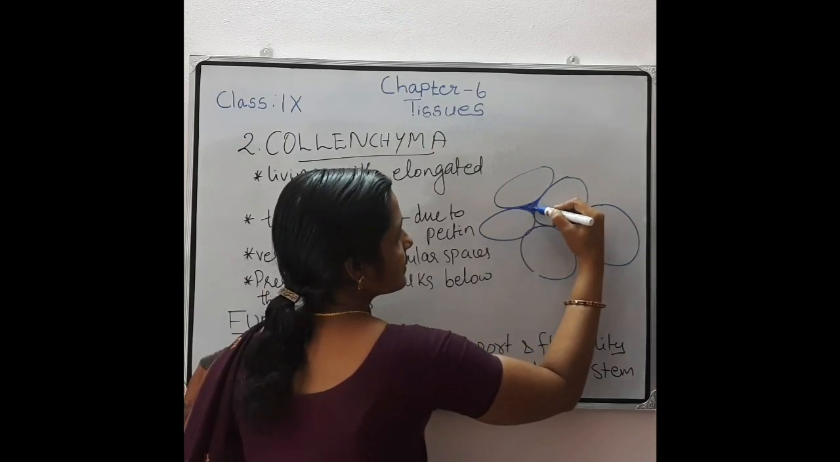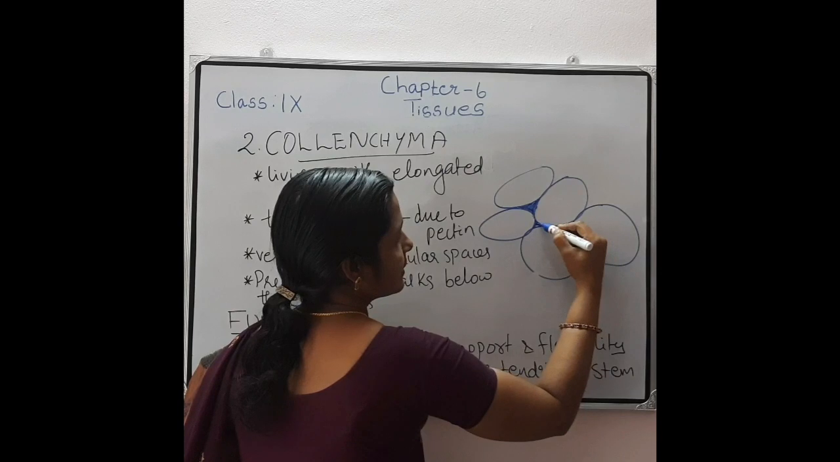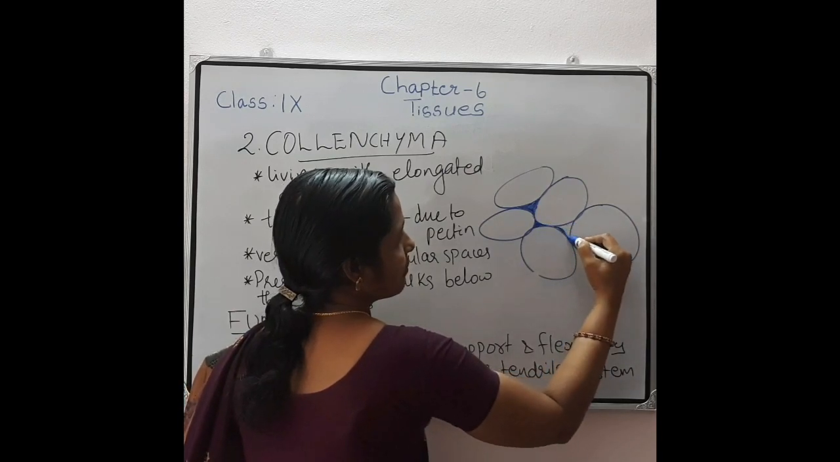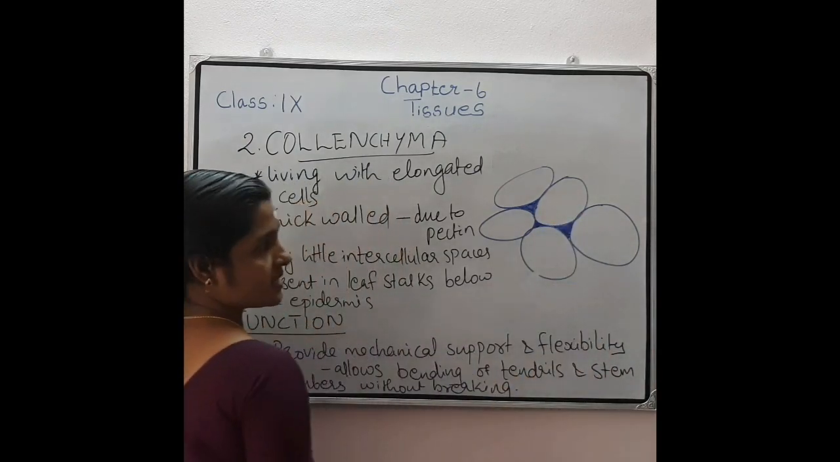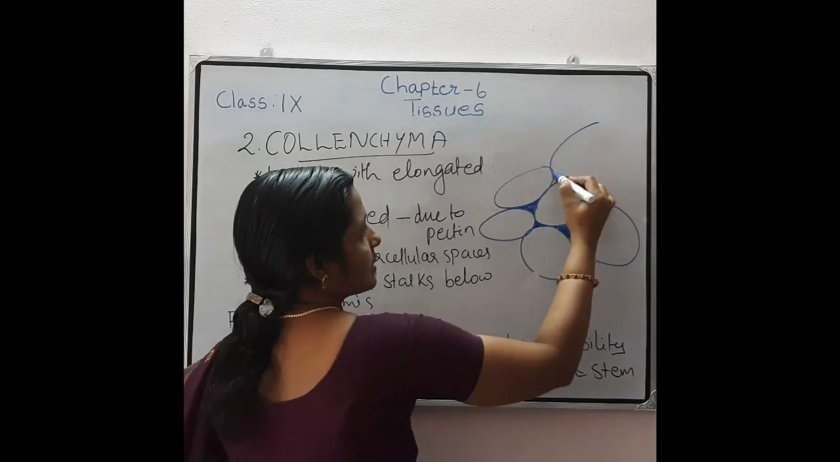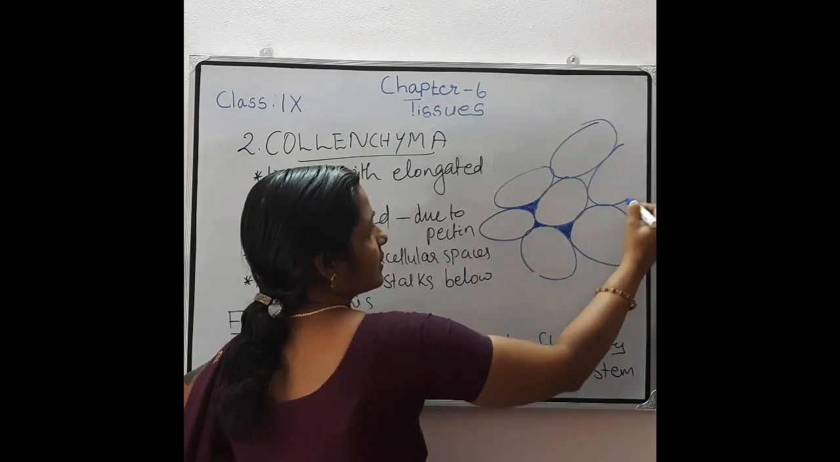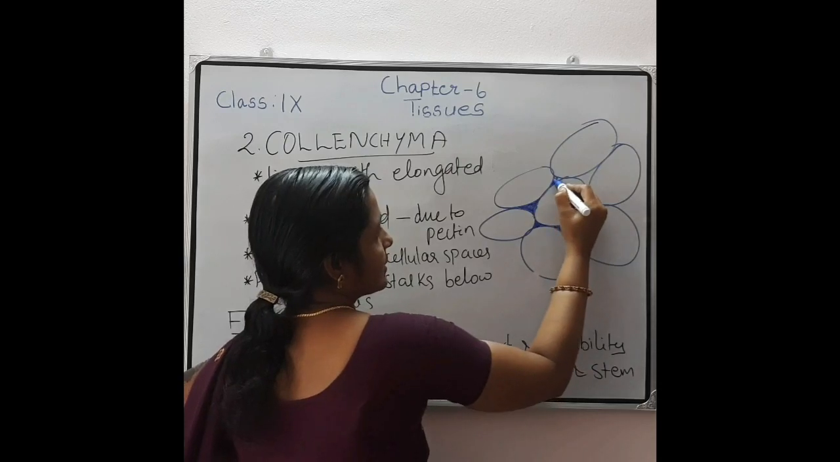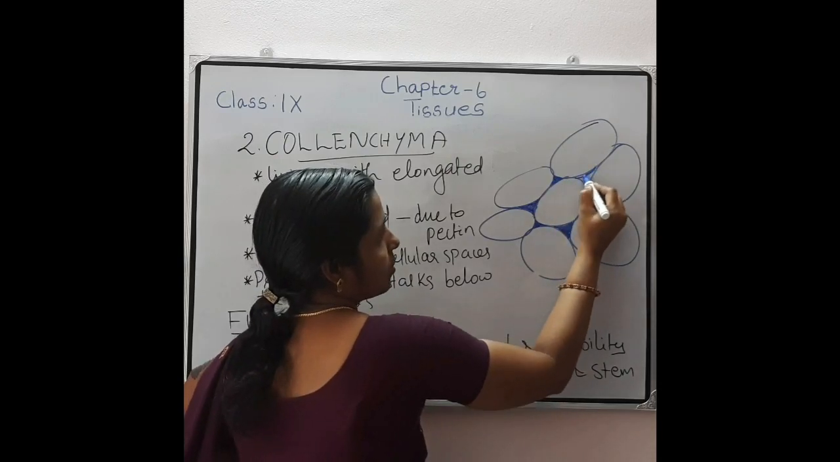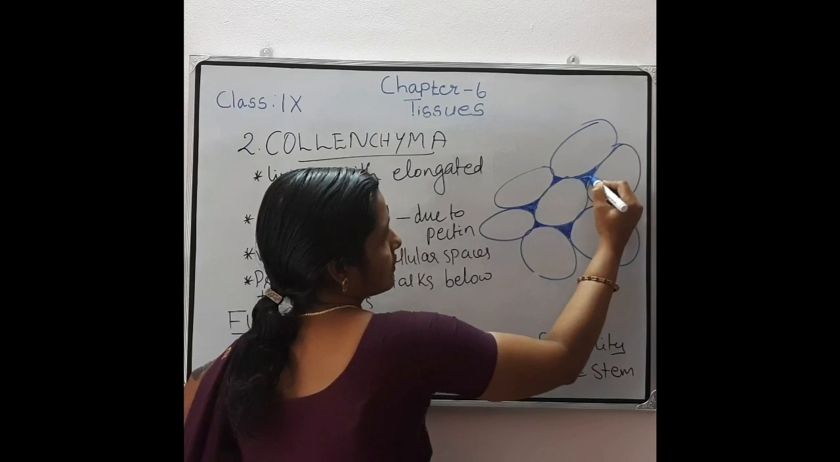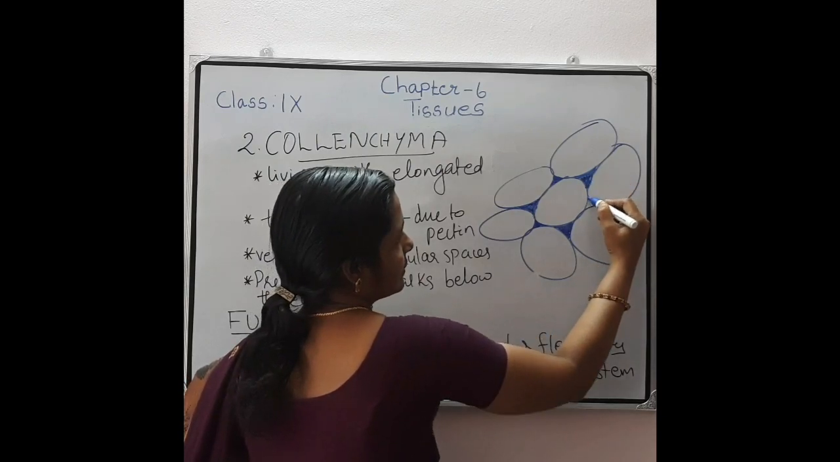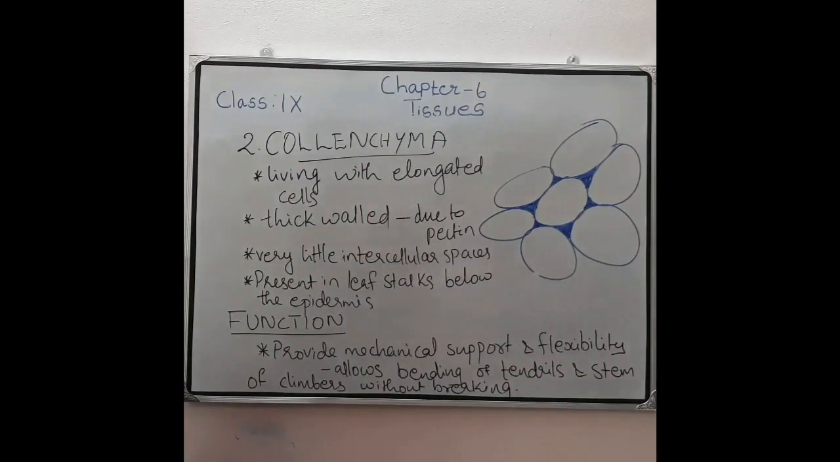And this thickening is due to the presence of a material called pectin. These corners are highly thickened. So these are the cells, elongated but thickened. Where is it thickened? Only at the corner region. These corner regions are highly thickened. This thickening is due to what? Due to the deposition of a material called pectin. So this pectin is important here.